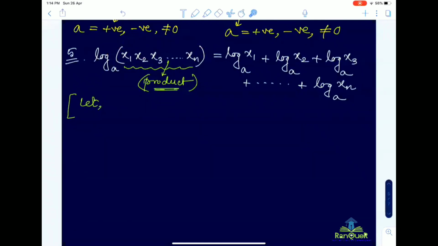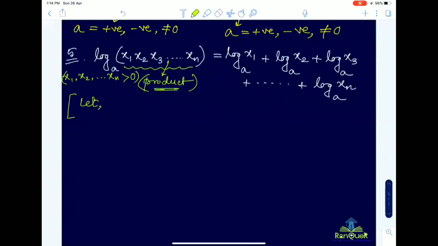And either of them cannot be negative also, because in that case the product would accept a negative value, which is not accepted. Do you get my point? So remember, x1, x2 up to xn are all greater than 0.